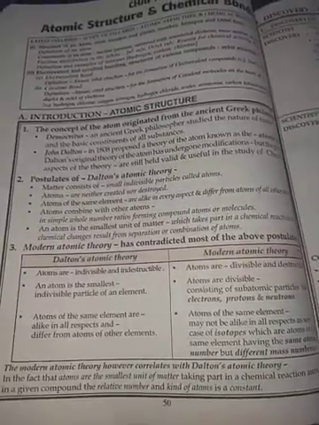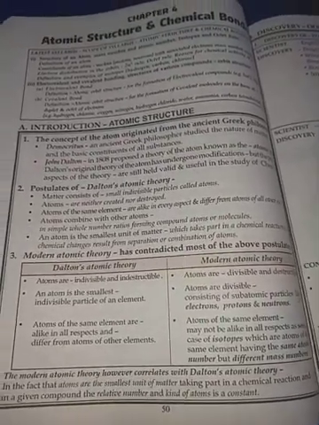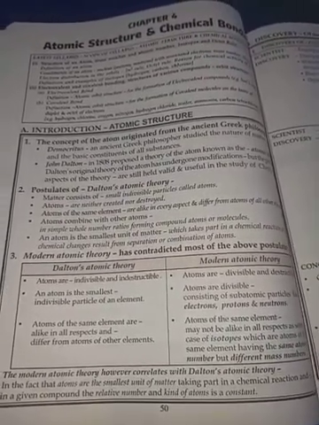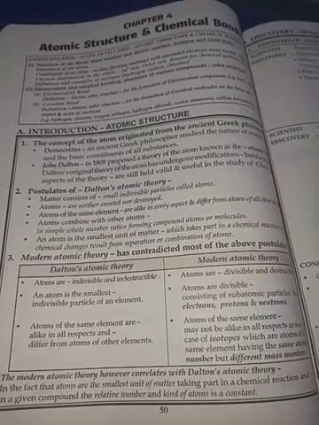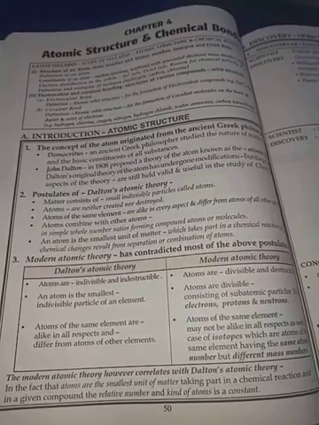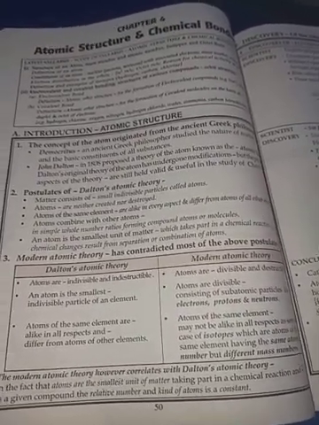Now, the modern atomic theory, however, correlates with Dalton's atomic theory in the fact that atoms are the smallest unit of matter. It takes part in a chemical reaction, and in a given compound, the relative number and kind of atoms is always constant. This point we have read earlier also.